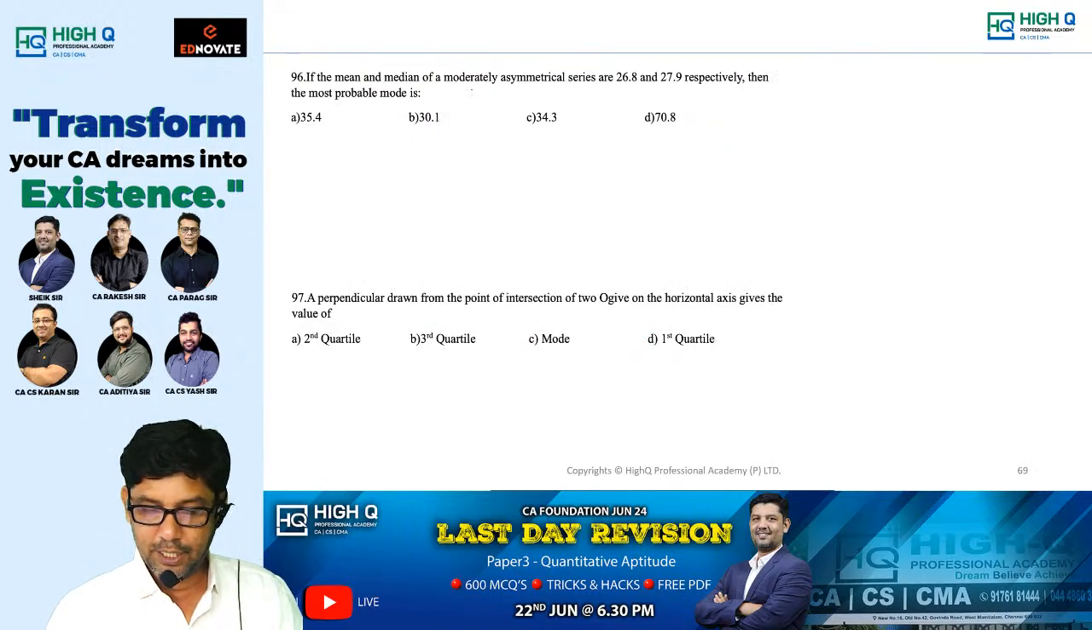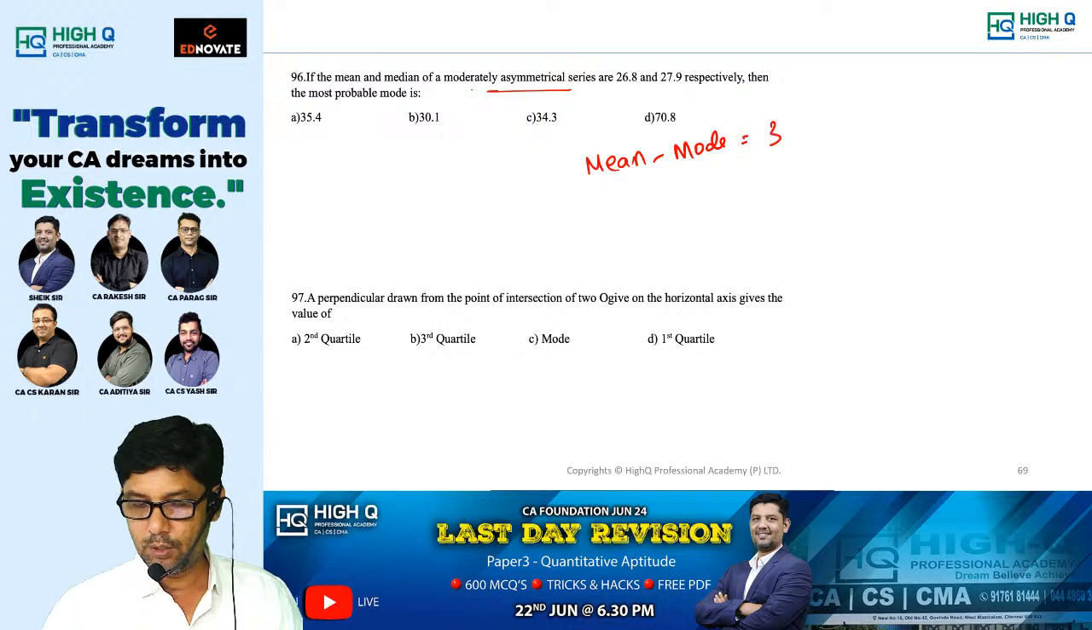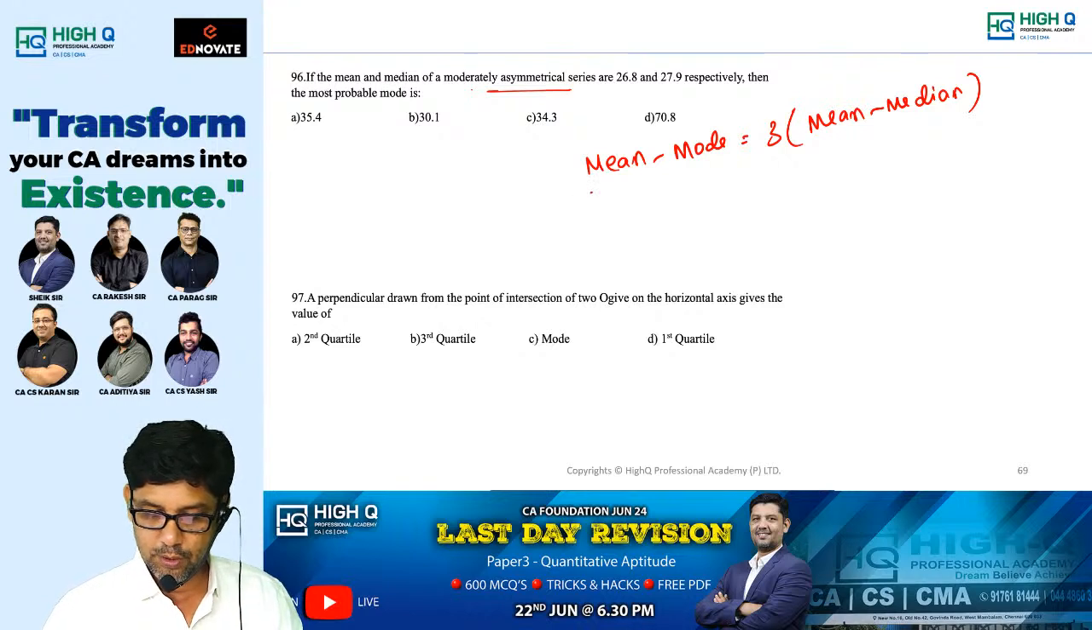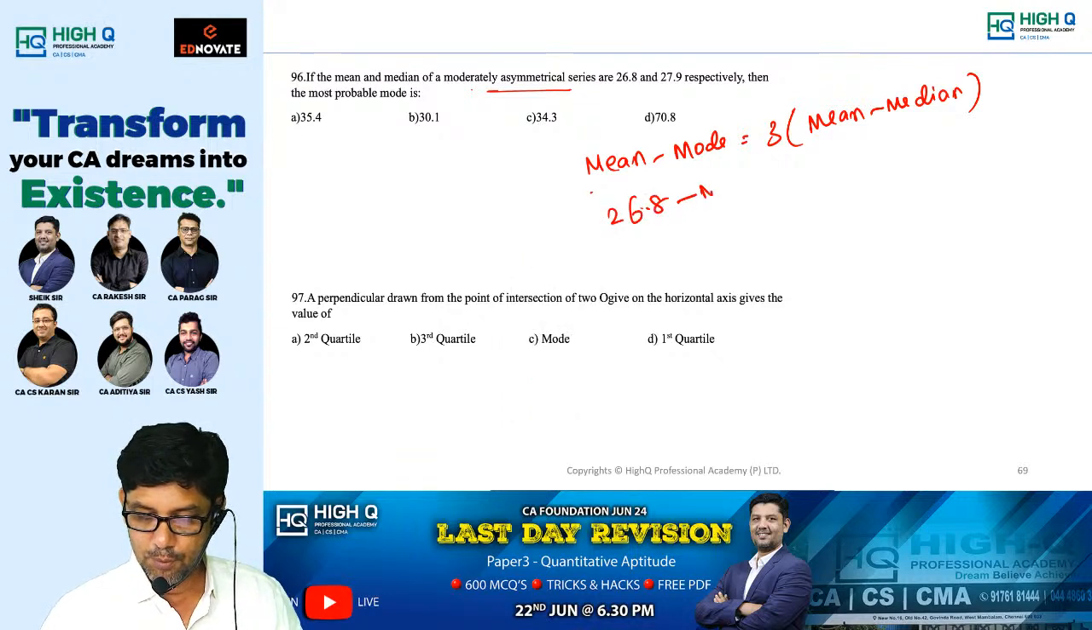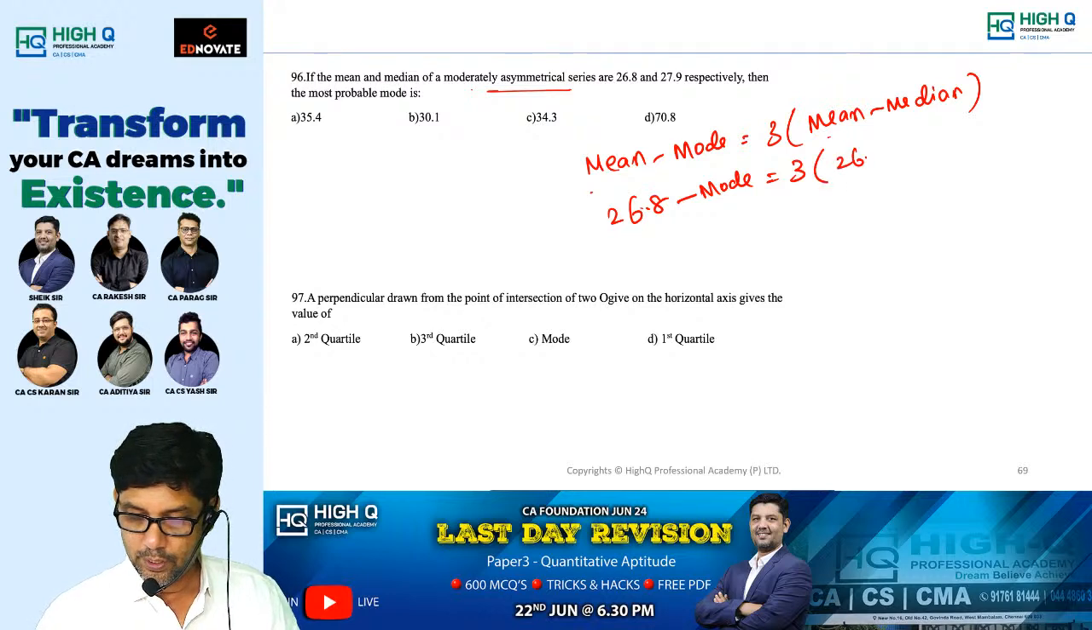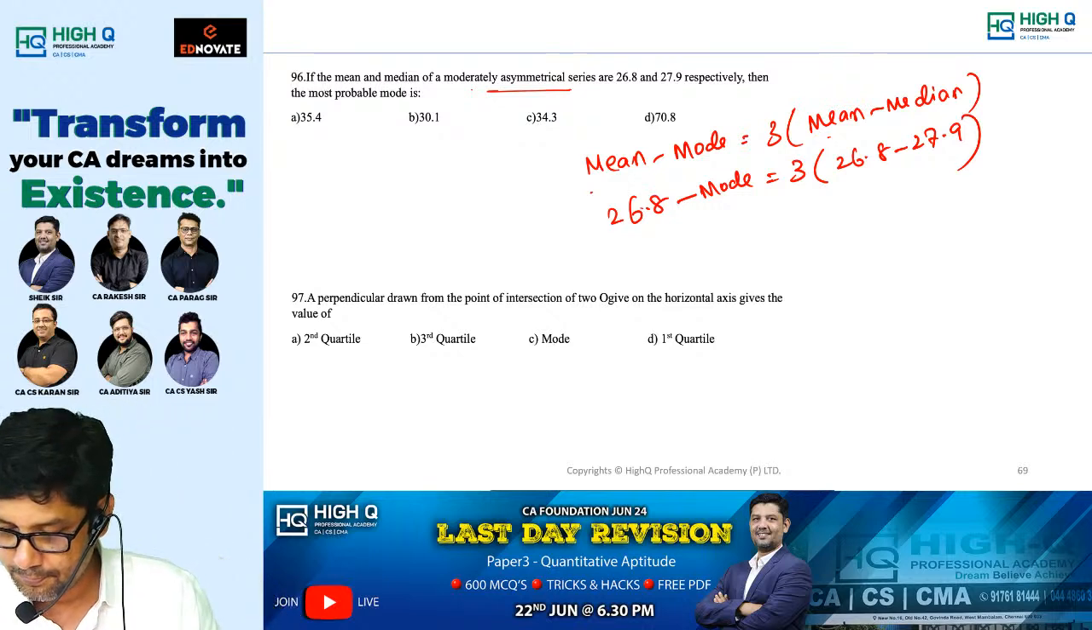If the mean and median of the moderately asymmetrical series, of course you know what the formula is. Mean minus mode is equal to 3 times mean minus median. So what is mean minus mode equal to? We need to find out mode. So 26.8 minus mode is equal to 3 times, mean 26.8 minus 27.9. Can you please find out this?